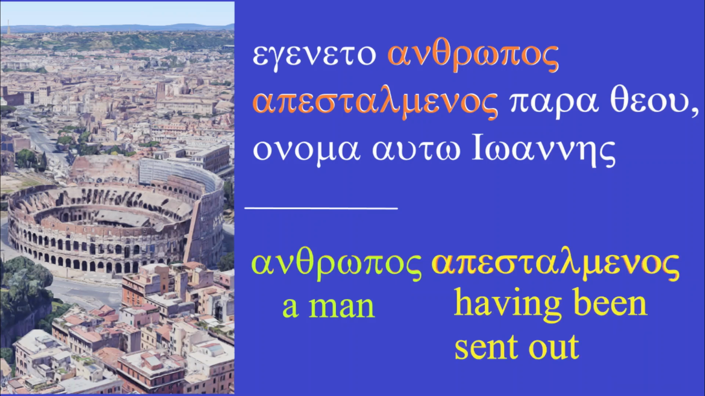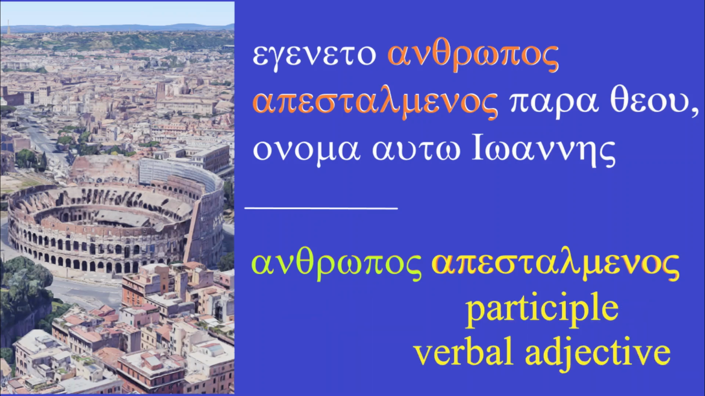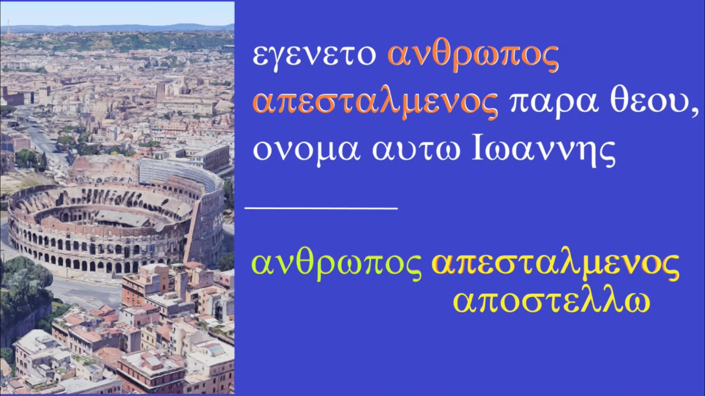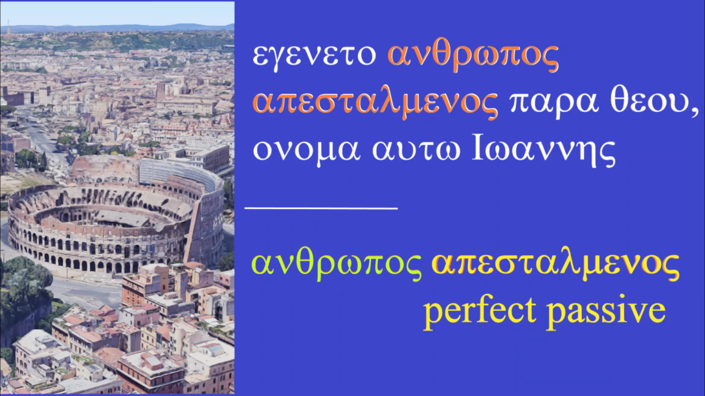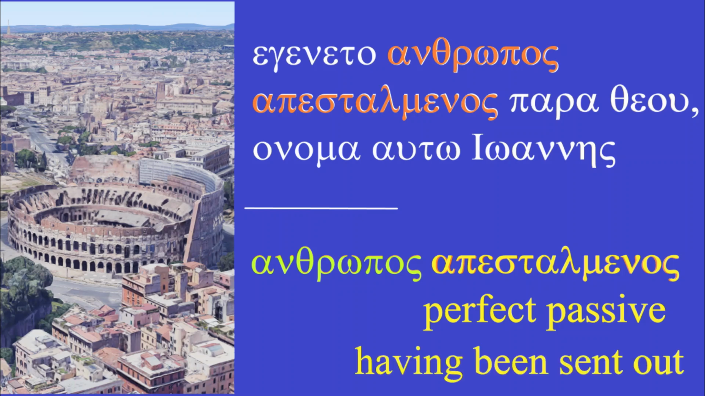This noun participle phrase again is a man having been sent out. Apostelmenos, the participle, derives from the verb apostello, meaning I send out. The word apostle comes from this verb, meaning one who is sent out. Technically speaking, the participle apostelmenos is in the perfect passive form. The perfect tense contains the English verb has or have, so we plug having into this translation, having been sent out, to make it perfect.